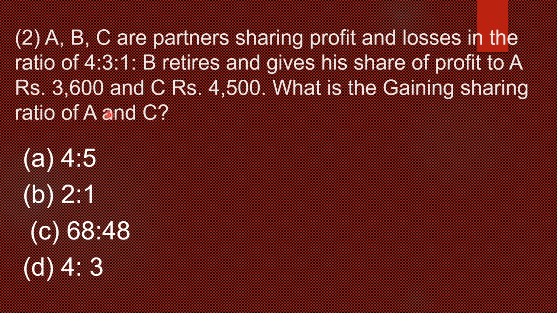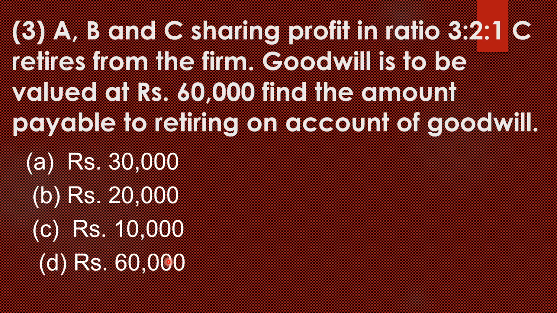Now if you calculate the ratio of these two amounts, 3,600:4,500, we get the gaining ratio 36:45, or we can reduce it to the smallest form. So the answer is there. I'm not going to say the answer, I already gave hints, so the learner has to find the correct answer. Now we'll enter the next question, the third question.